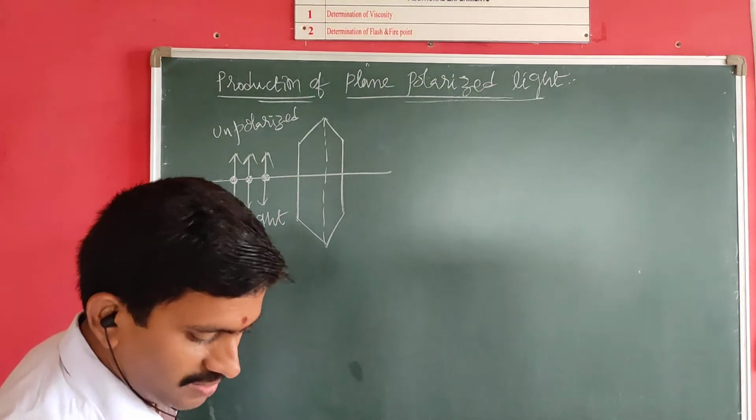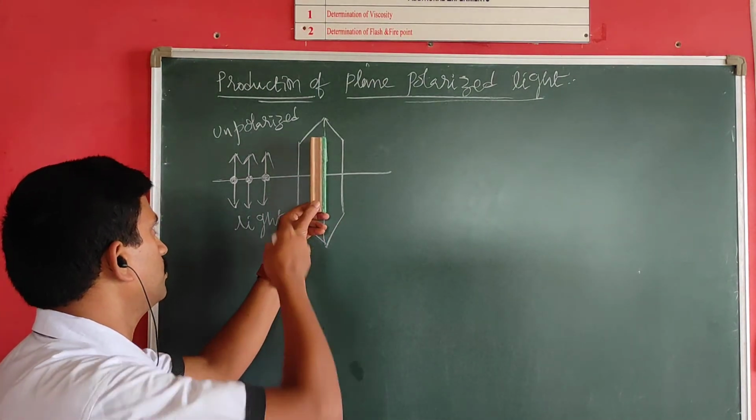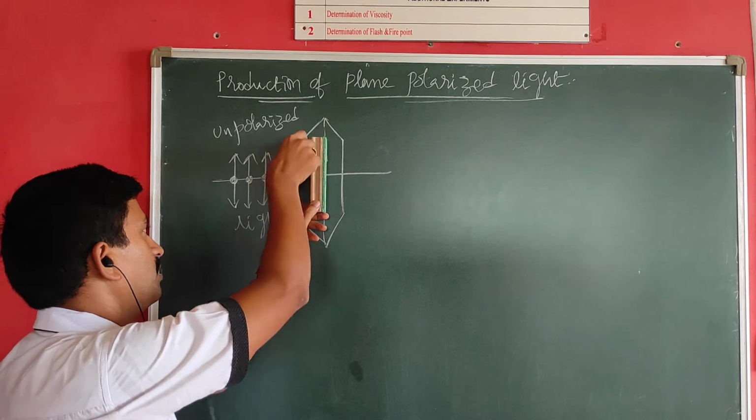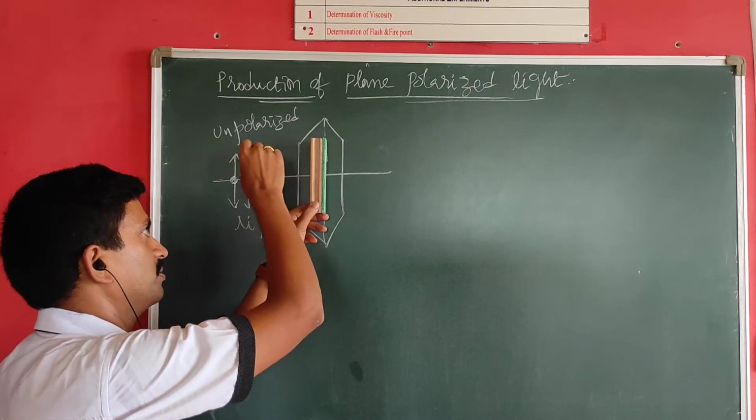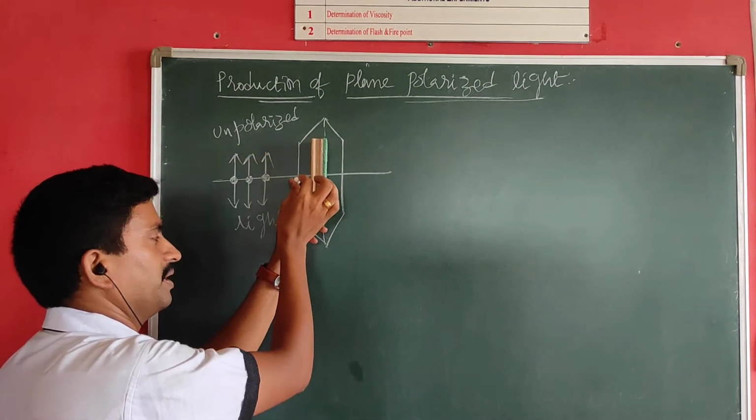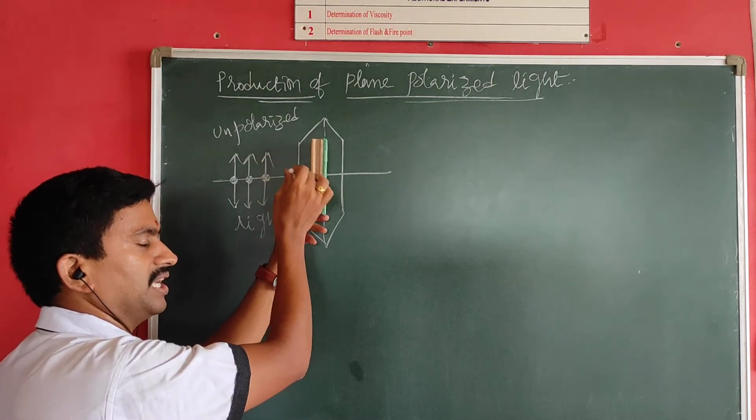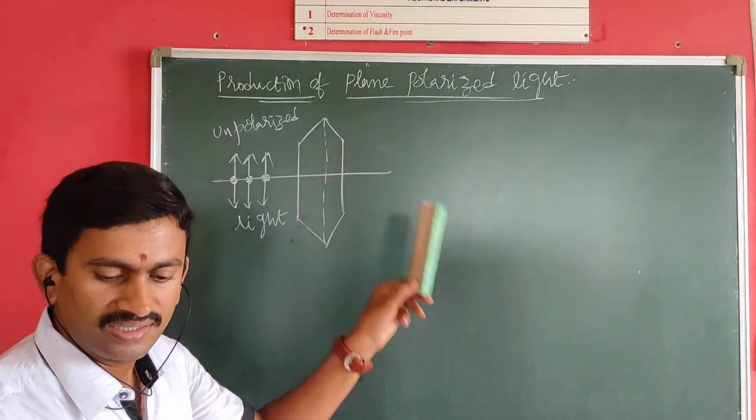Now let us imagine this is a crystal. The component which is vibrating parallel to the crystal axis is simply transmitted, and the component which is vibrating perpendicular to it is completely cut off by the crystal itself.